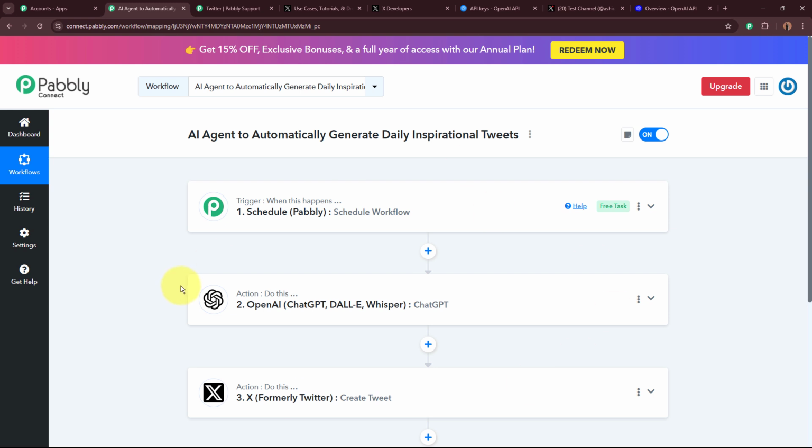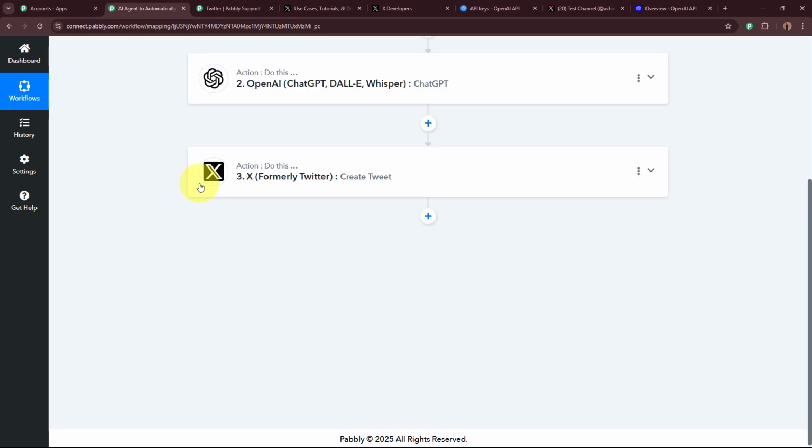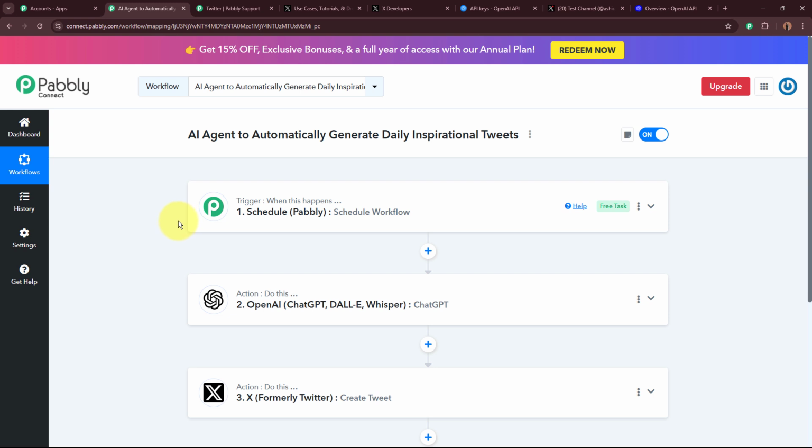This workflow that we have created is going to run every day at 10:30 in the morning. And automatically, using this action step, that is OpenAI ChatGPT, the AI agent is going to generate a 100% unique inspirational quote. As the quote is generated, automatically that quote is going to be created as a tweet using this action step, that is X formerly Twitter, create tweet. And every day on my X account, a new inspirational quote is going to be posted at a fixed time. So this is how I've created this AI agent to automatically generate daily inspirational tweets.